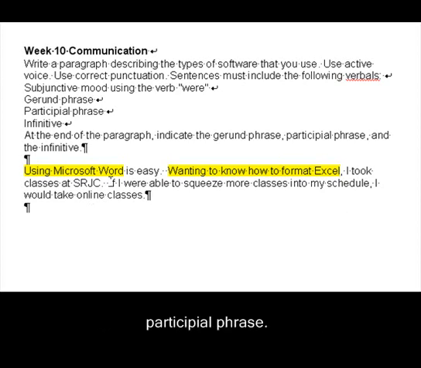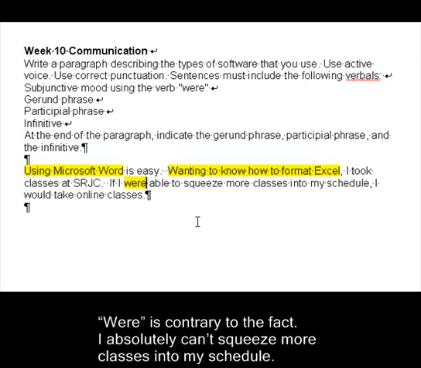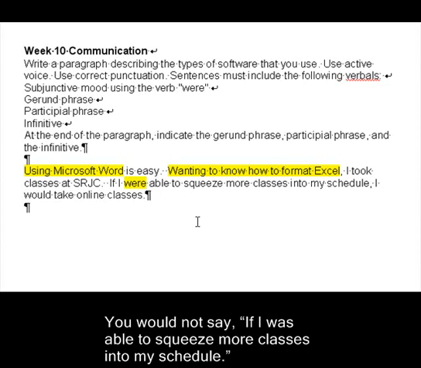Now, right here, if I were able to squeeze more classes into my schedule, is a subjunctive mood. Were is contrary to the fact. I absolutely can't squeeze more classes into my schedule. You would not say if I was able to squeeze more classes into my schedule.